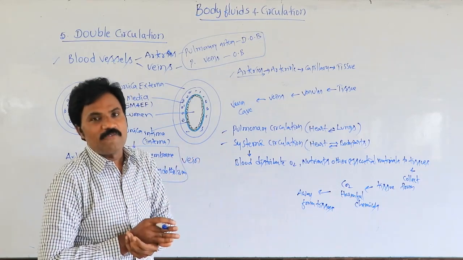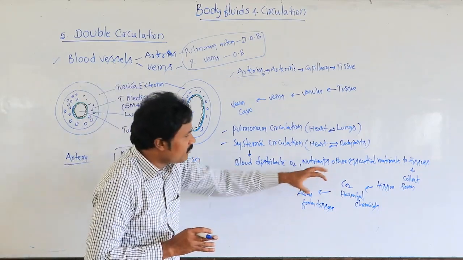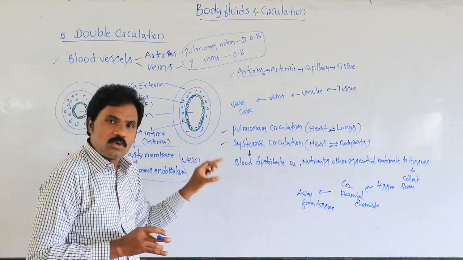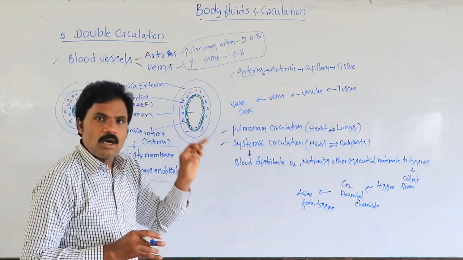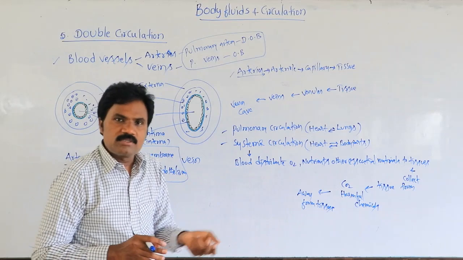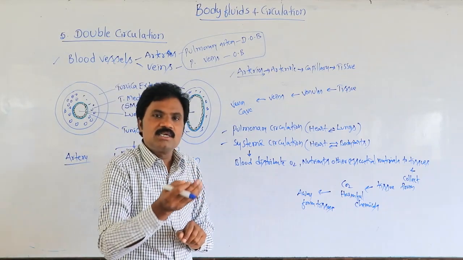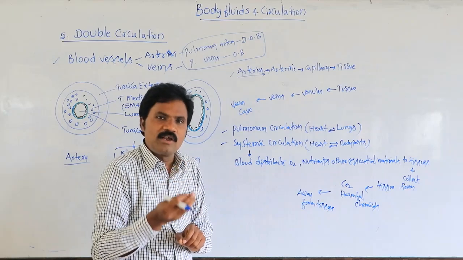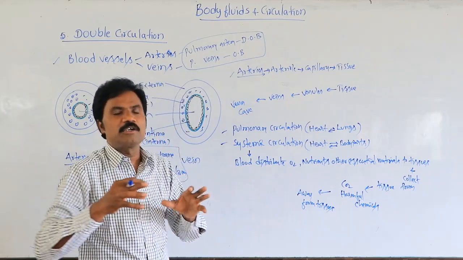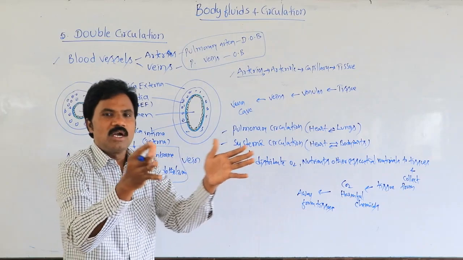So systemic circulation sends oxygen, nutrients and essential chemicals. Similarly, it collects carbon dioxide and harmful chemicals away from those tissues and distributes them to different parts.